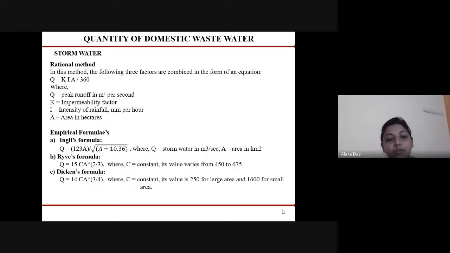Next is the empirical formulas. We are using three formulas, that is the English formula, Rabe's formula, and Dickens formula. By using these three formulas, we can calculate the quantity of storm water that will flow through the sewer.